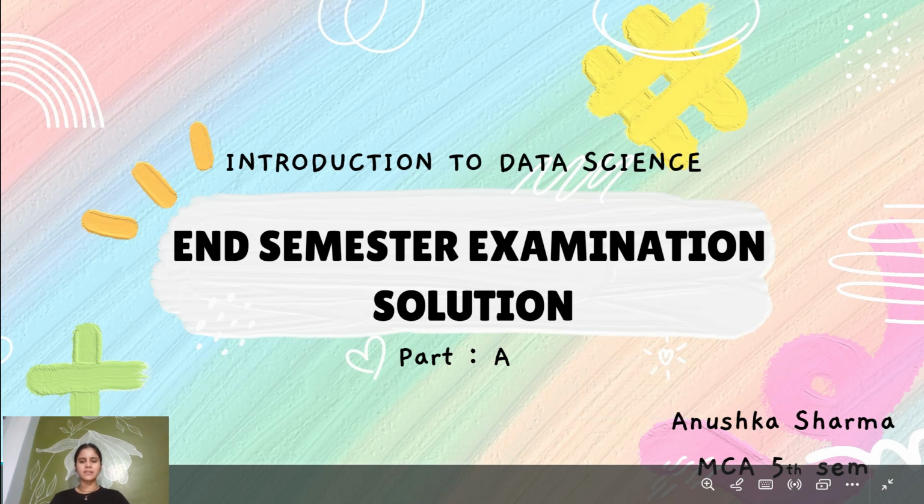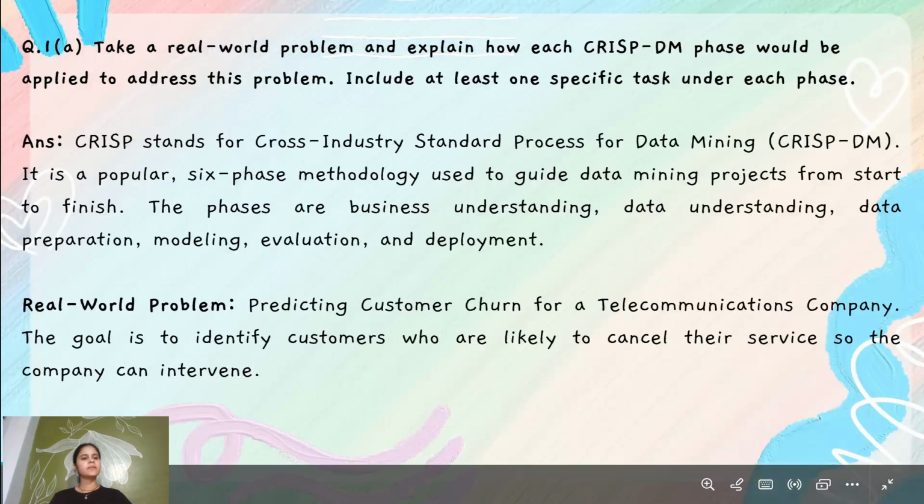Today I am solving the end semester test paper of data science. So let's start. Question number 1 is: take a real world problem and explain how each CRISP-DM phase would be applied to address this problem, and include at least one specific task under each phase.